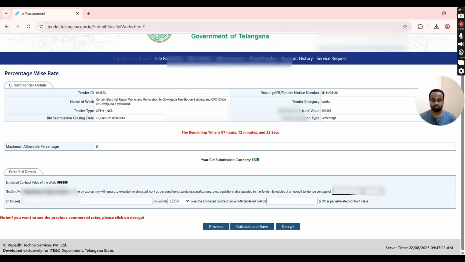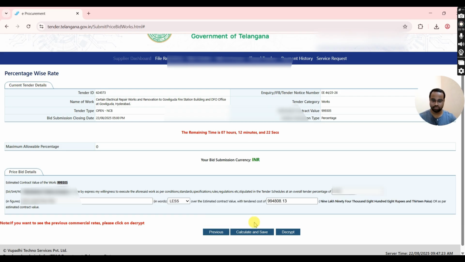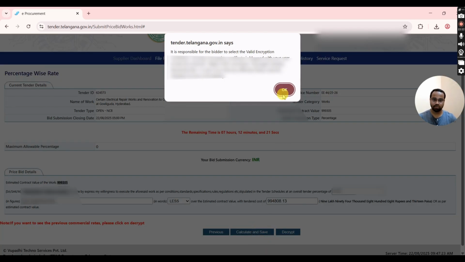If you want to go with less, keep it as same in the drop-down box. Otherwise, change to excess in the drop-down box if they allowed in the tender. In some cases, excess option will not work since the government departments do not allow it sometimes. After entering the tender percentage details, click on Calculate and Save.